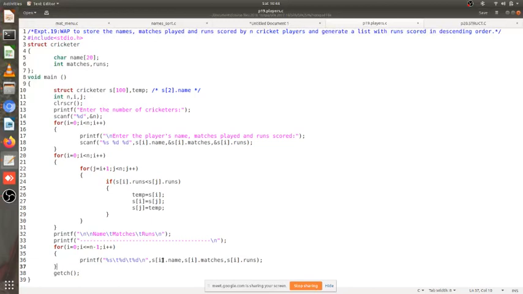I give you a minute to think about this whole code: how the structure is defined, how the structure variables are defined, how the structure members are accessed, how one structure variable value is copied to another structure variable, and also how the structure variables are used in the normal course of programming. So I'll give you a minute, up to 10:46, to think about this. Read the code carefully. If you have any doubts related to structure, looking at this program or in general, you can post them into the chat box.